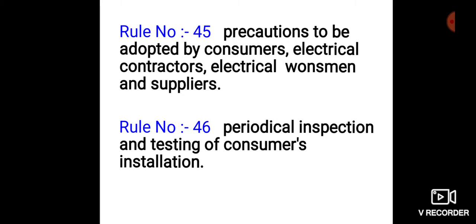Notwithstanding the provisions of this rule, the consumer shall at all times be solely responsible for the maintenance of his installation in such condition as to be free from danger.